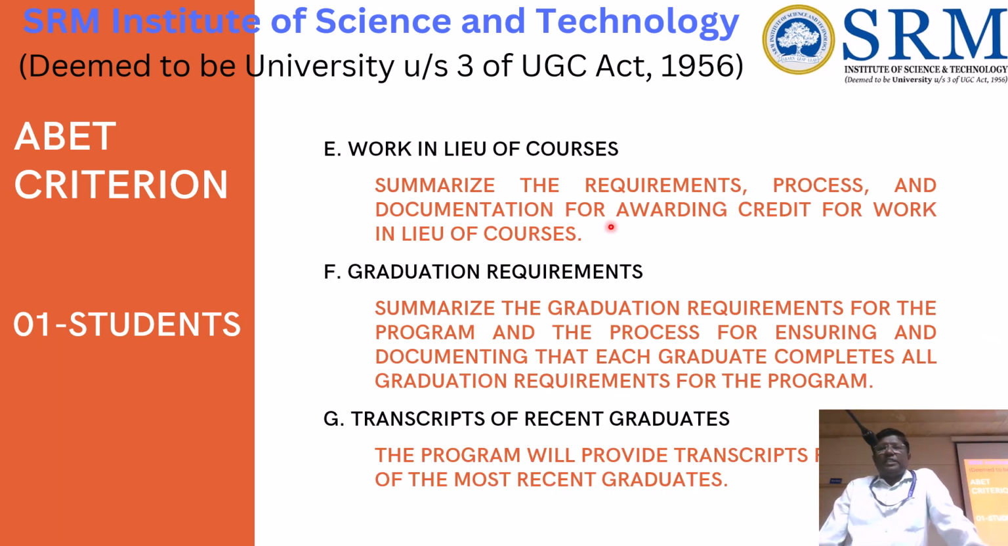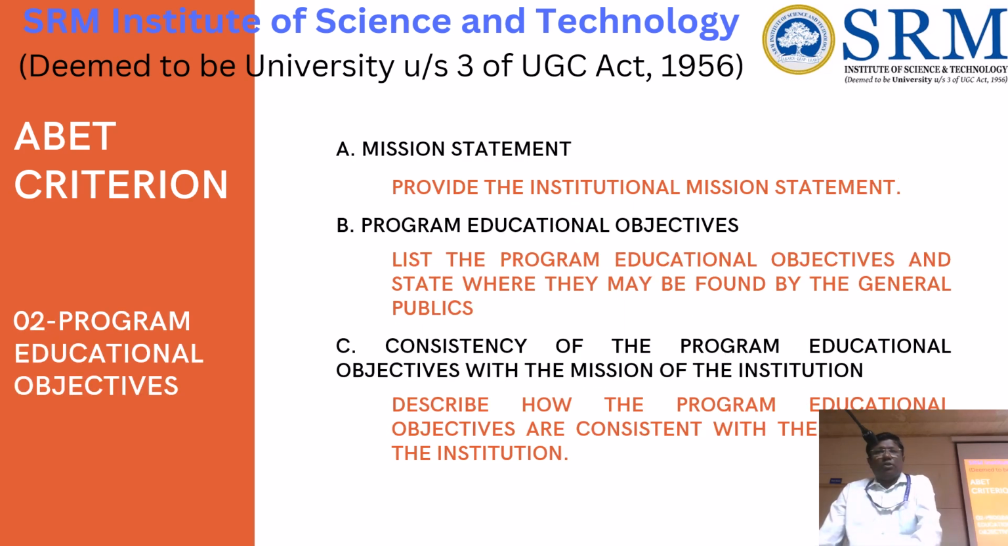Then work layout courses. We are not following this here; it is for the US culture, where students can take a break for one semester and come back. That is given here as work layout courses. Then graduation requirements: what is the graduation requirement at SRM, how we award a degree, we have to give that. Then transcripts of recent graduates: we have to give the current ones. For example, if you are going for 2026, a passed-out student's transfer grade sheet, we have to give it to them. They will verify all the requirements from that. And criterion 2, mission statement.